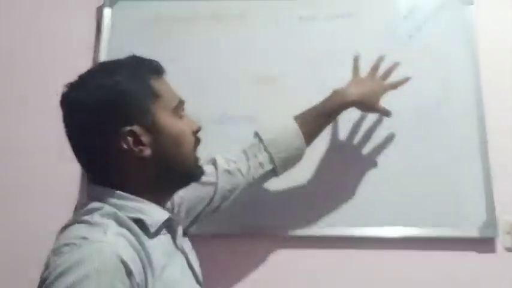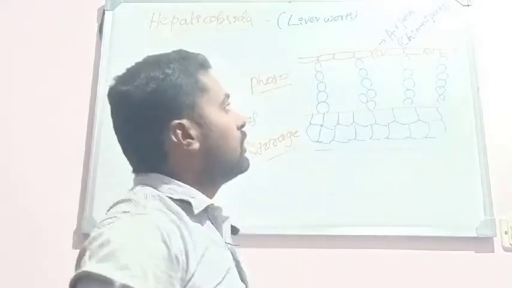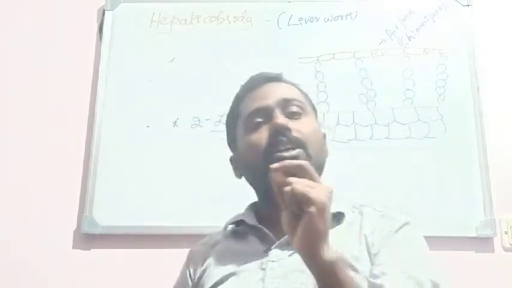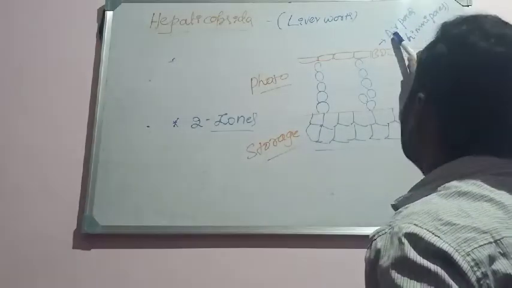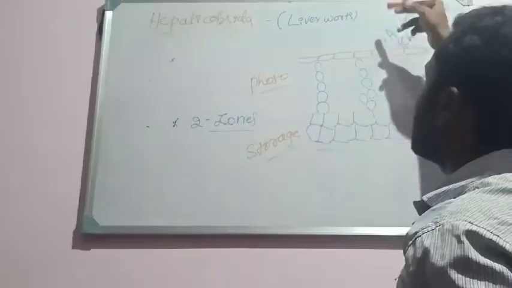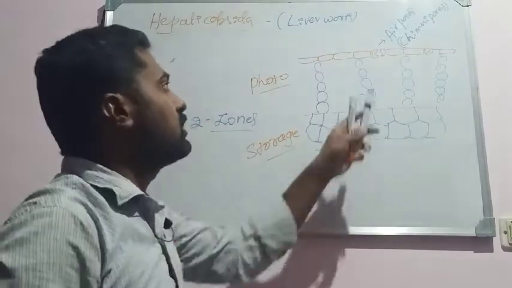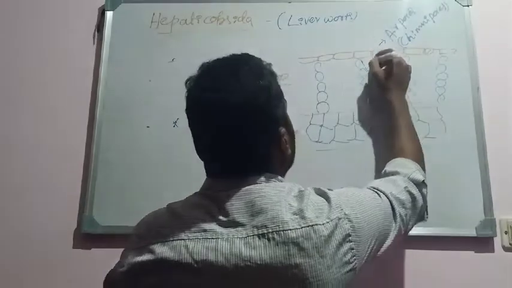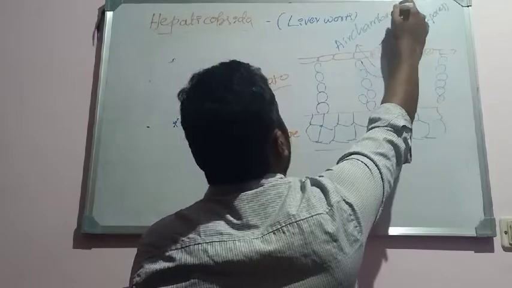Okay, the upper surface of the thallus, where the epidermal cells have some small pores. Those small pores on the dorsal surface of the thallus are known as air pores or chimney pores, and they communicate with the external environment. It means they help in the exchange of gases. Easily the gaseous molecules will exchange through these air pores or chimney pores, and an air pore or chimney pore is followed by an air chamber.